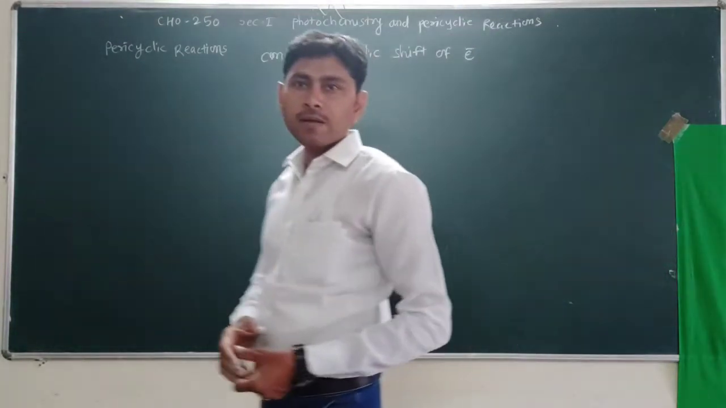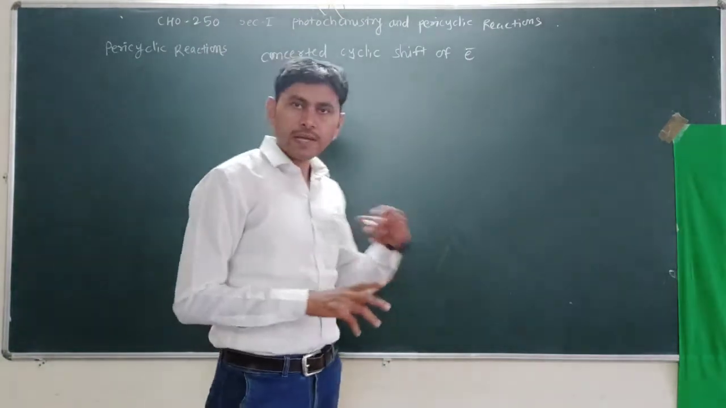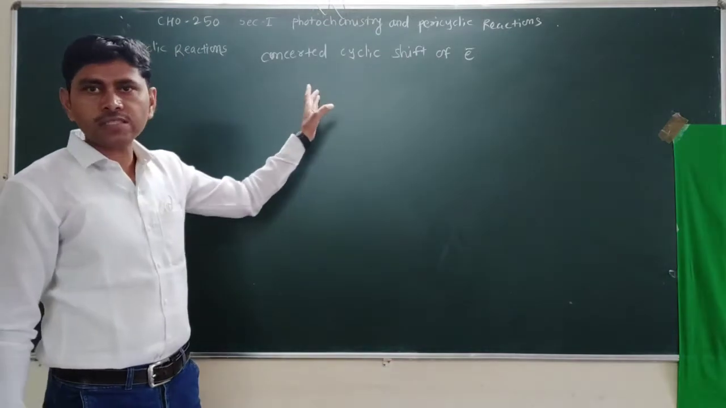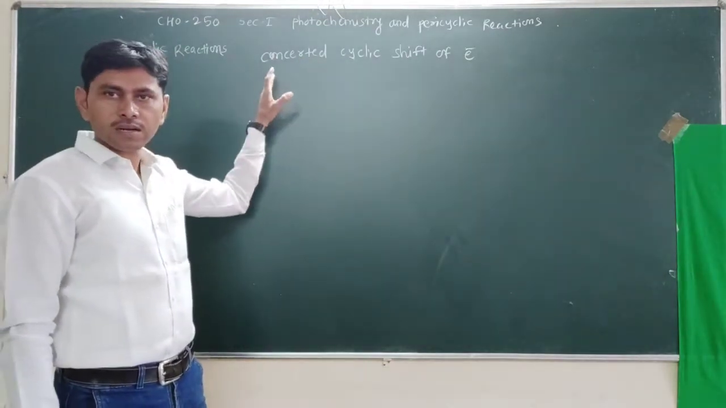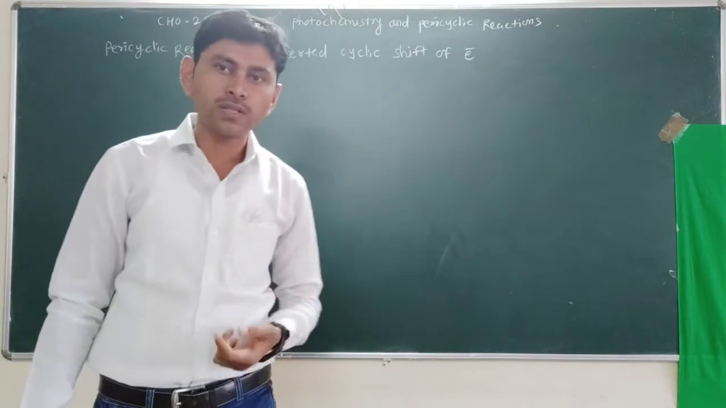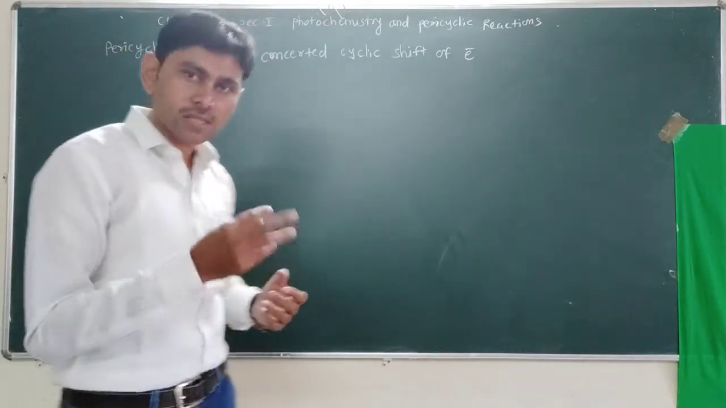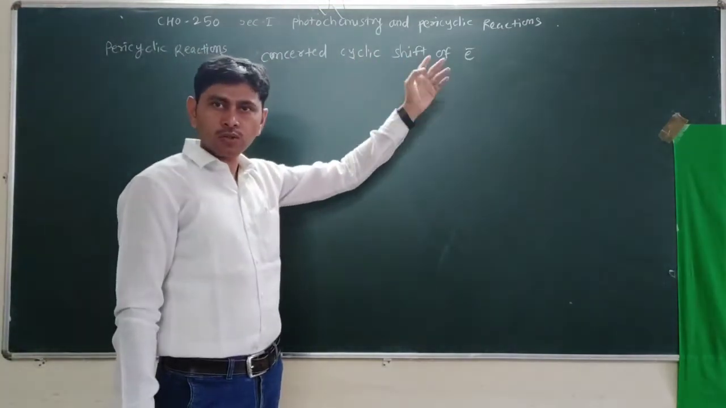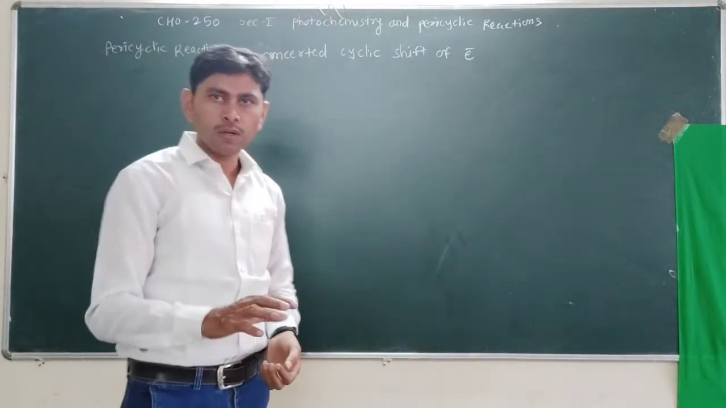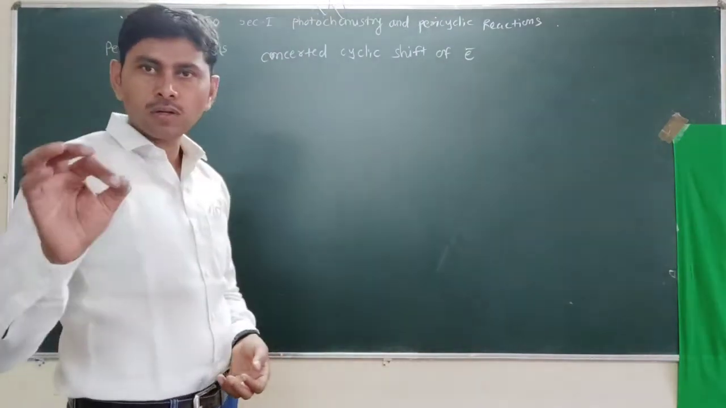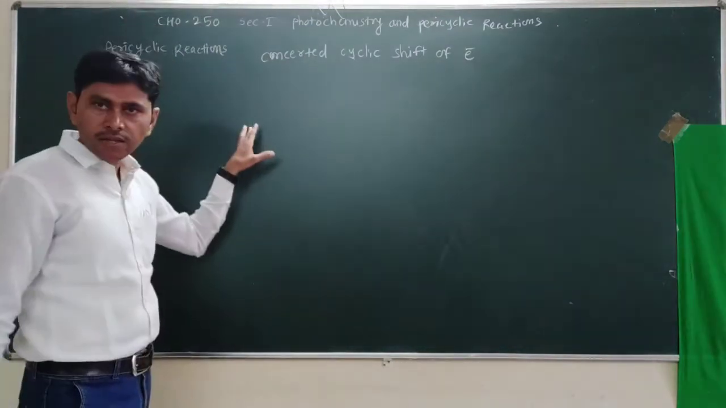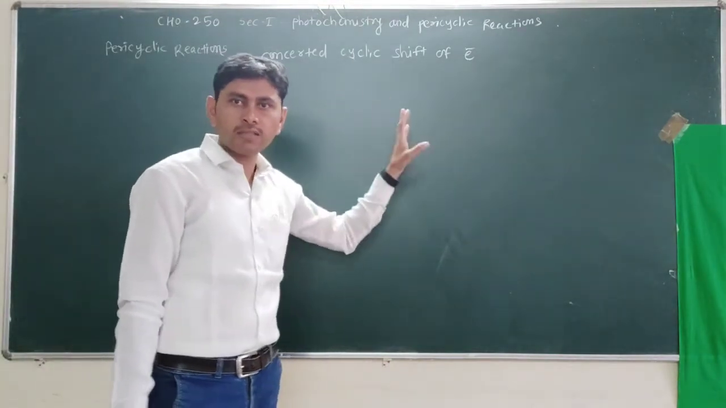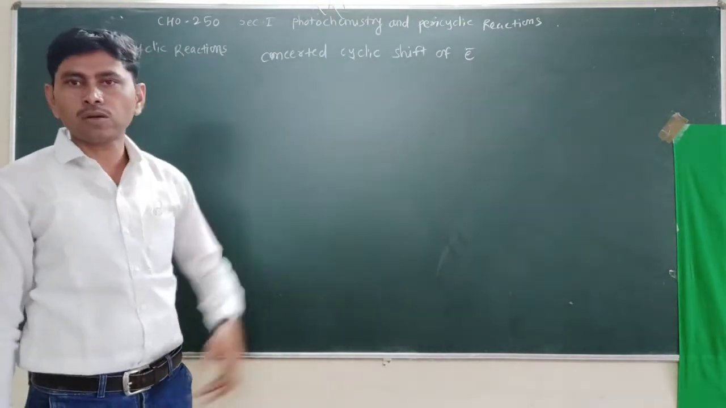So what is meant by concerted? Concerted means bond breaking and bond making processes take place simultaneously. So pericyclic reactions are reactions in which bond breaking and bond making processes take place simultaneously, with a cyclic shift of electrons. When you actually see the types of pericyclic reactions, you will realize how the cyclic shift of electrons takes place.